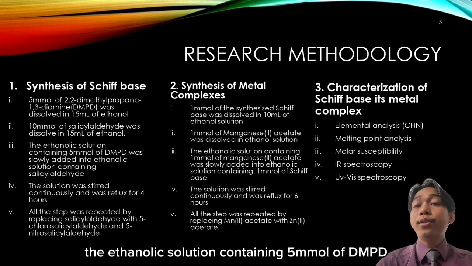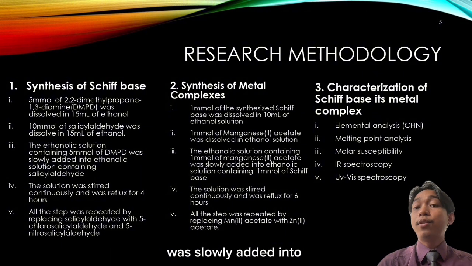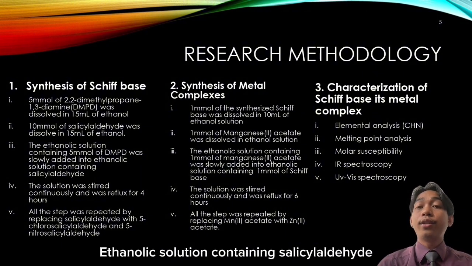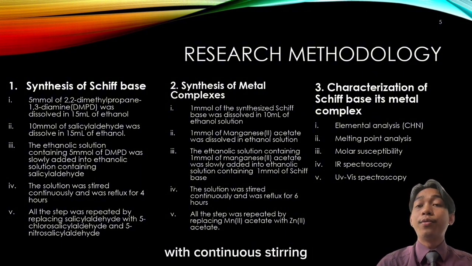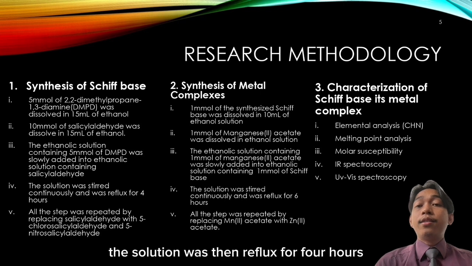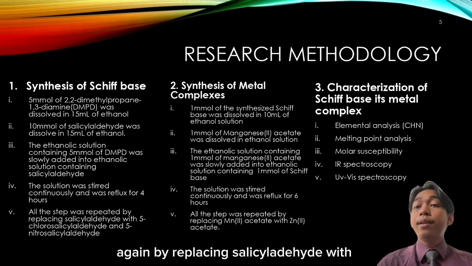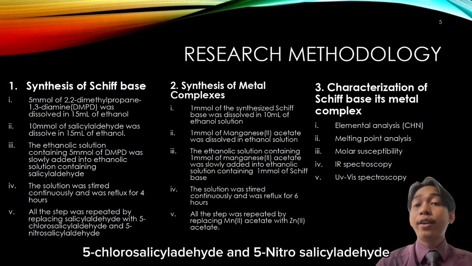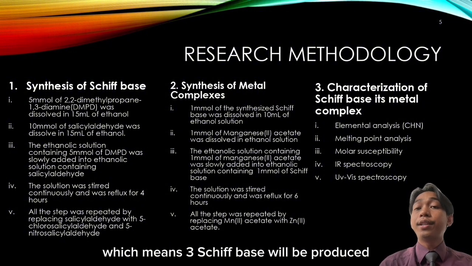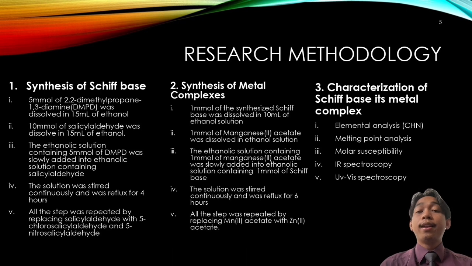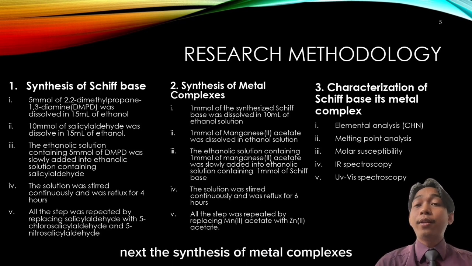The ethanolic solution containing 5 mmol of the DMPD was slowly added into the ethanolic solution containing salicylaldehyde with continuous stirring. The solution was then refluxed for 4 hours. All the steps were repeated by replacing salicylaldehyde with 5-chlorosalicylaldehyde and 5-nitrosalicylaldehyde, which means 3 Schiff bases will be produced. Next, the synthesis of metal complexes.